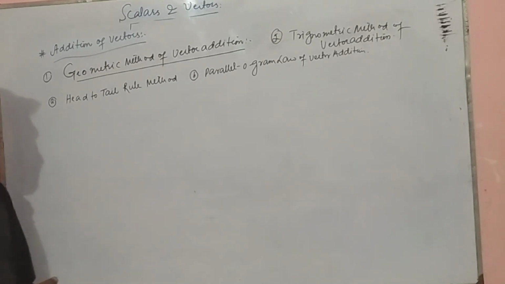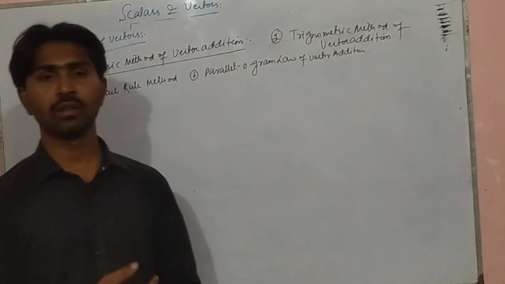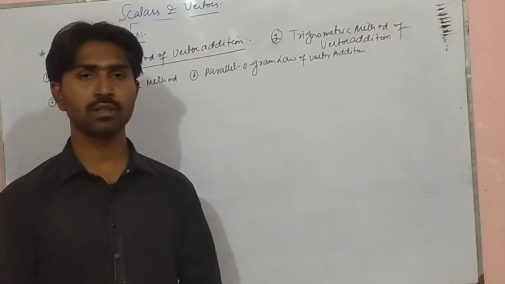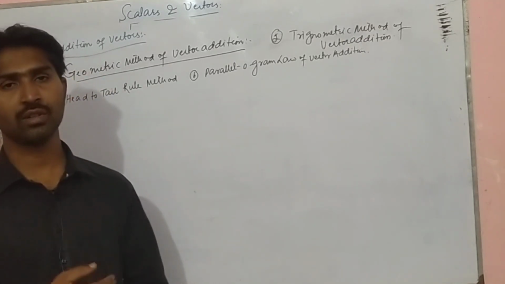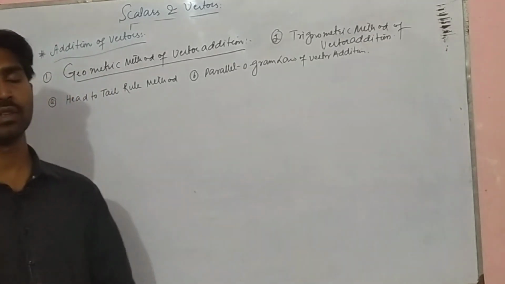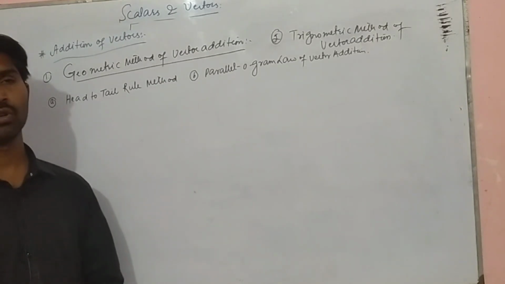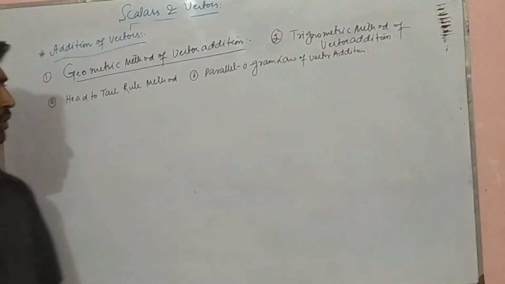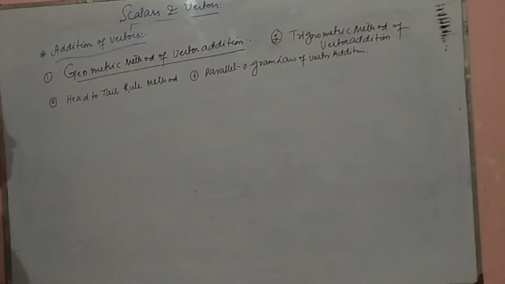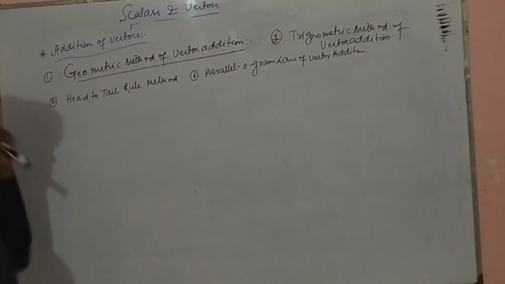Let's say if vectors form a triangle, then triangle is a shape, so that will be considered a triangular method of vector addition; then tetragonal, pentagonal, hexagonal, heptagonal, and polygonal law of vector addition. But here we will define only two: the head to tail rule method and the parallelogram law of vector addition. So what is the head to tail rule?